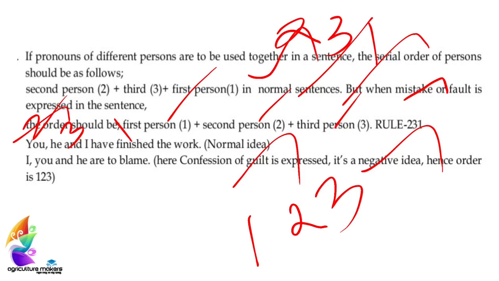But I, you and he are to blame. Yes, there they are confessing a mistake or doing a fault or they are in the confession of a guilt. So there, in that negative idea, we have to follow the 1-2-3 rule.